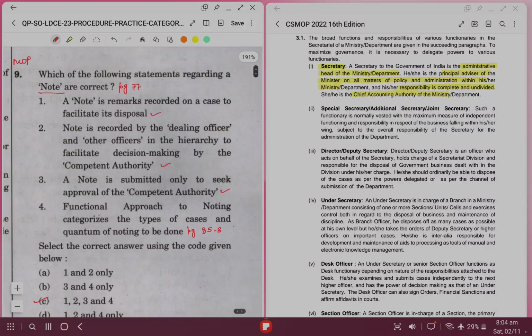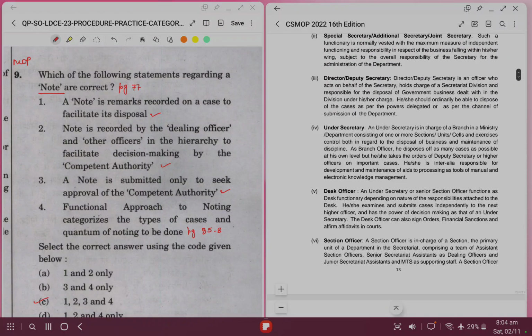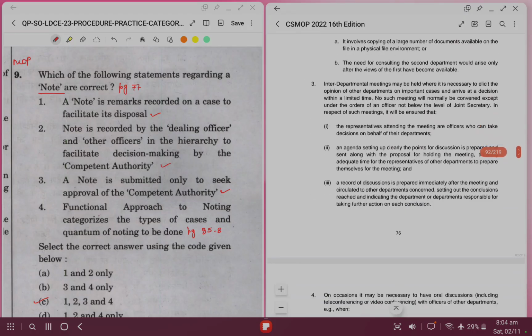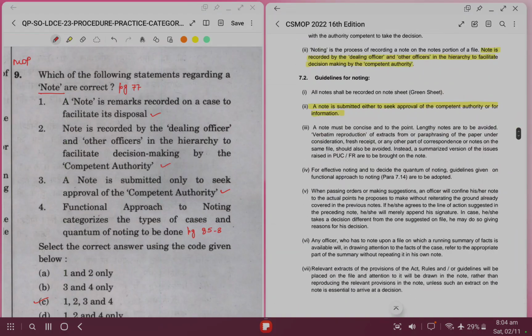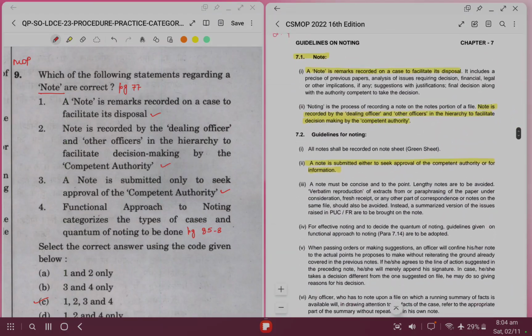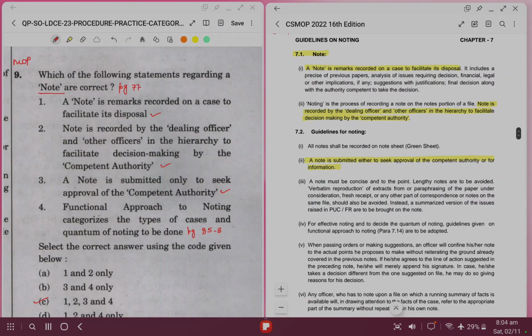Question number 9 says, which of the following statements regarding a note are correct? So let's go to page number 77 to check the right answer. Note is remarks recorded on a case to facilitate its disposal. That is a basic definition. A note is recorded by dealing officer. That is also right. And why does he record a note? So that other officers in the hierarchy can do decision making.